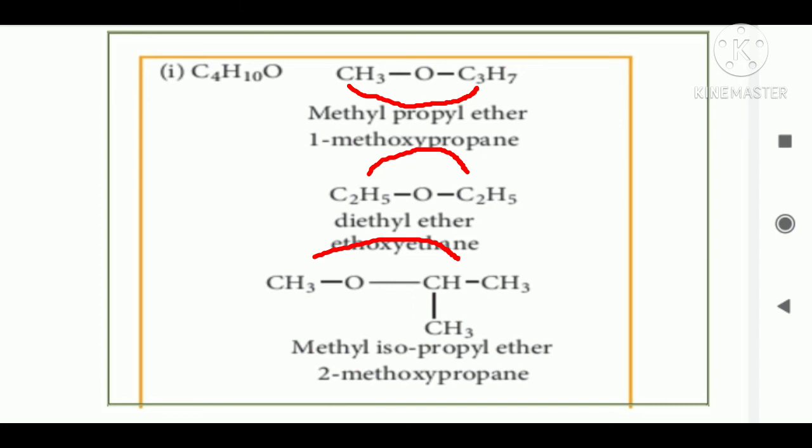First one is methyl propyl ether, so one side is methyl and the other side is propyl. Then another one is diethyl ether. Then another one is methyl isopropyl ether. All of these have the same molecular formula and same functional groups but different alkyl groups. That is the example for metamerism.